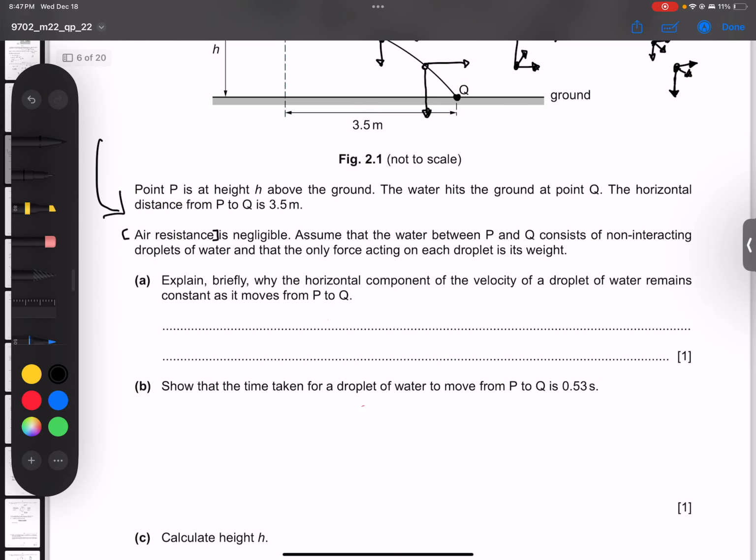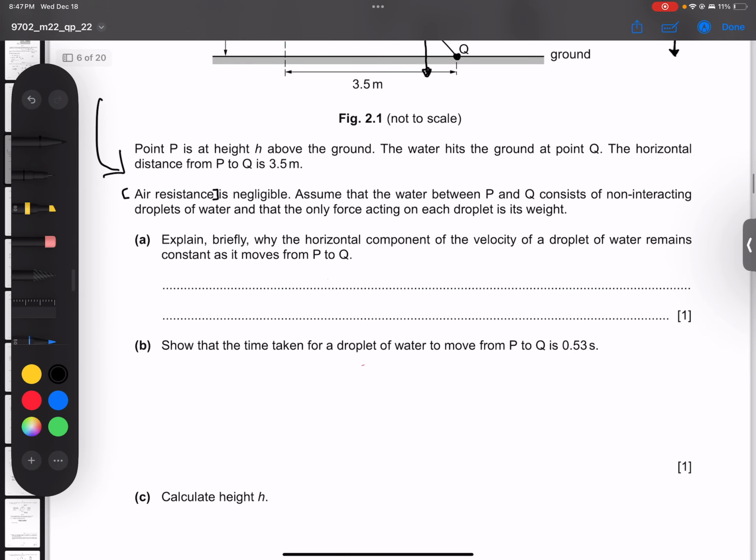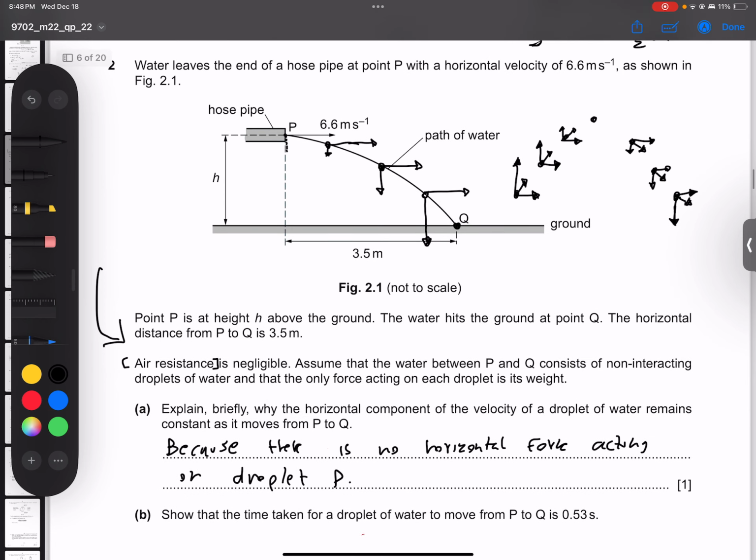Explain briefly why the horizontal component of the... I'm just kidding. Do not say blah blah blah to any question. Read it properly. The horizontal component of the velocity of a droplet remains constant because there is no force. So we write: because there is no horizontal force acting on the droplet P.